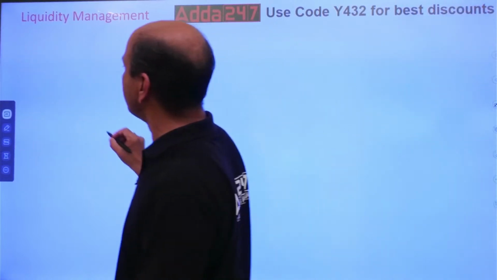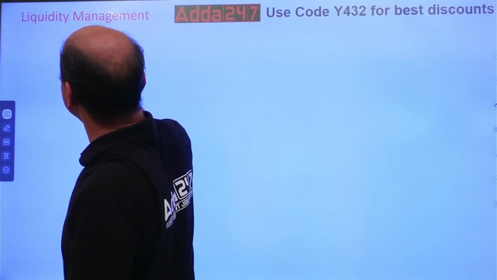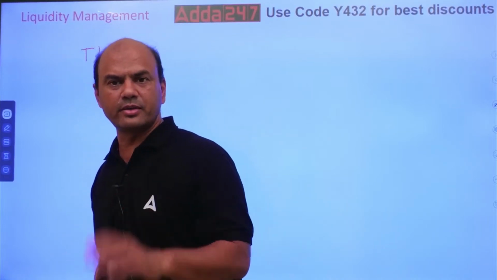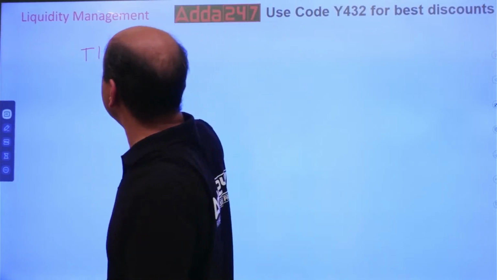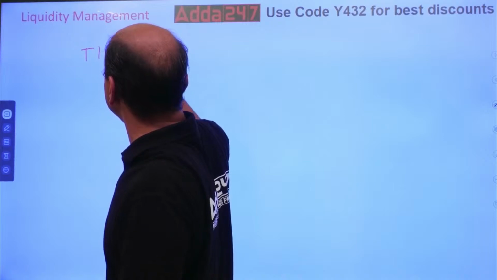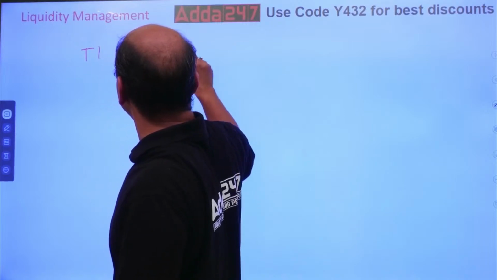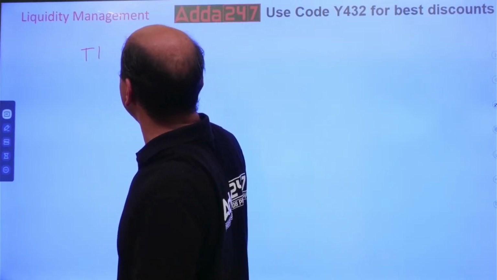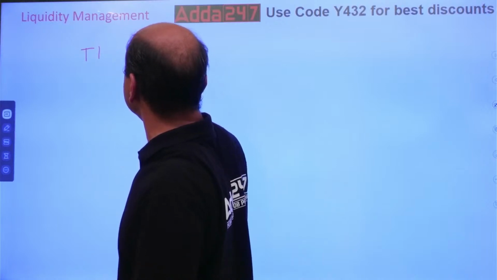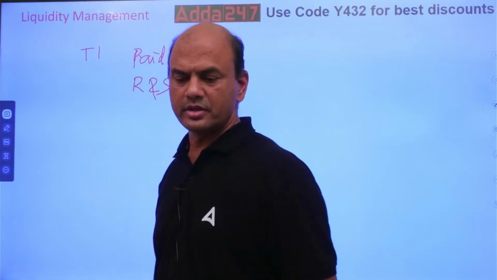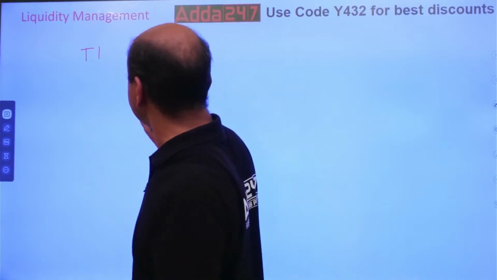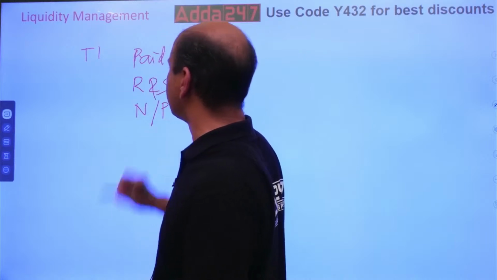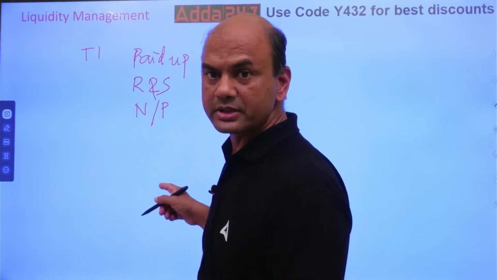Tier 1 capital, what is it? So what are the four elements in tier 1 capital? Always, the four elements in tier 1 capital are, first, paid up capital. Paid up means share value. Second one I am having is reserves, R&S, reserves and surplus. Third one I am having is net profit. Okay, these are all parts of CET1.